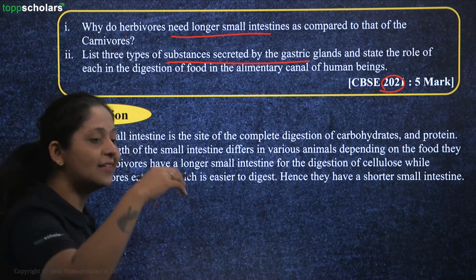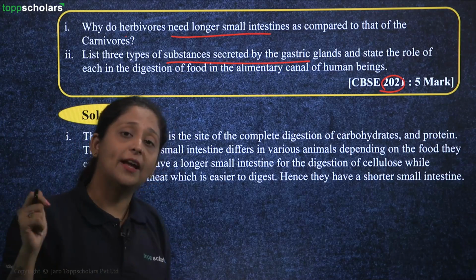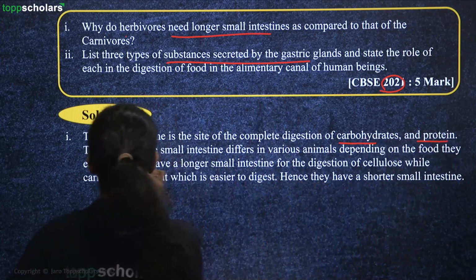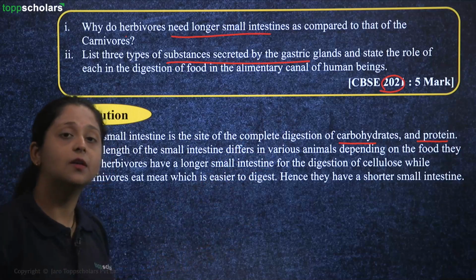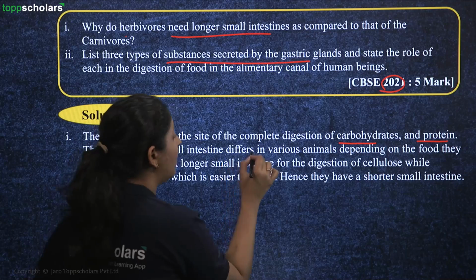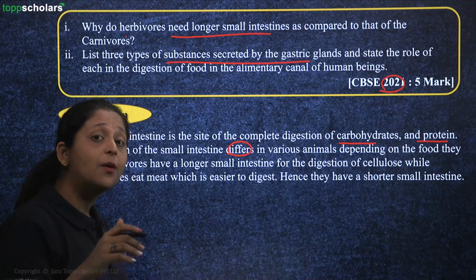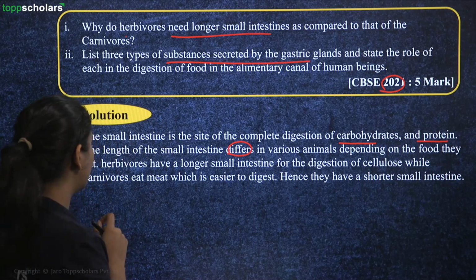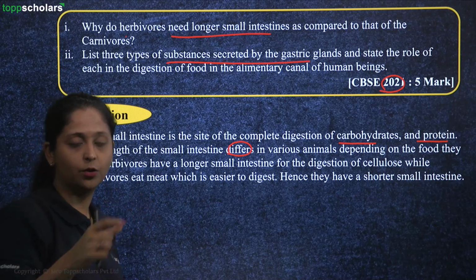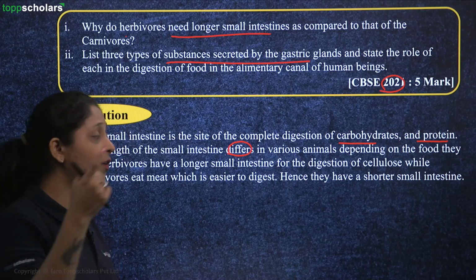The small intestine is the actual site where most of your digestion is completed. You would see that your carbohydrates, proteins, fats, everything is completely digested over here. So the length of the small intestine will differ. Why? Depending upon what type of food they are consuming. Herbivores have a longer small intestine. Okay, the length of the small intestine is comparatively longer for herbivores.